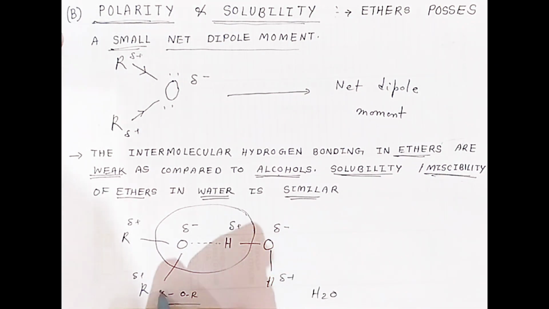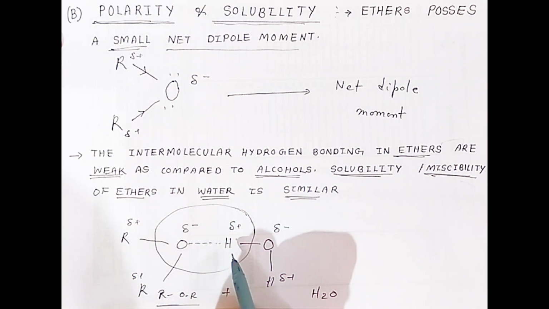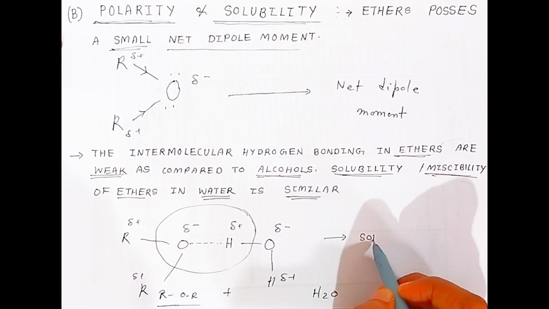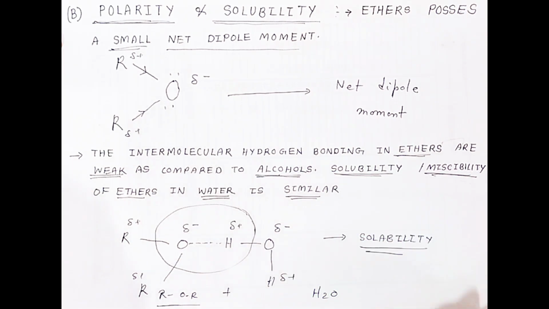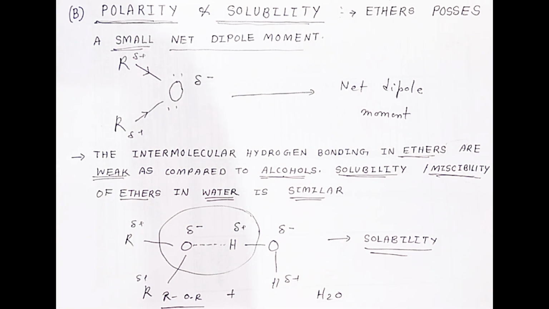This is ether students. So this is the hydrogen bonding. Hydrogen of the water molecule combines, with a dotted line, with the oxygen of ether, and it forms intermolecular hydrogen bonding. This way you can explain the solubility. It is soluble in water. It has the ability to dissolve in water because of this. So this way students, I have explained the physical properties that are very important from the examination point of view.